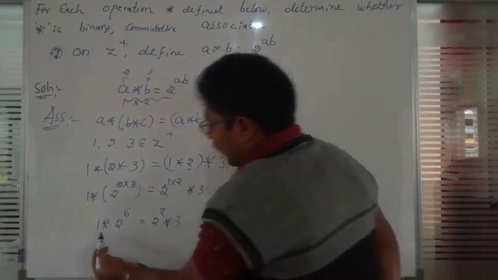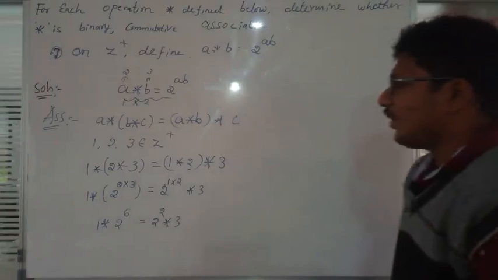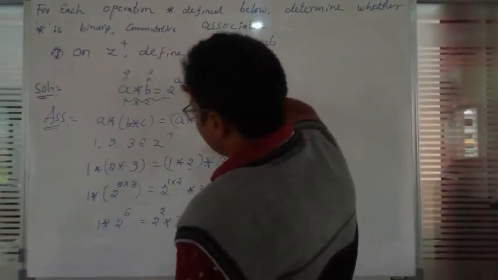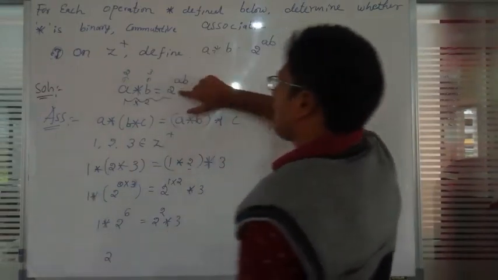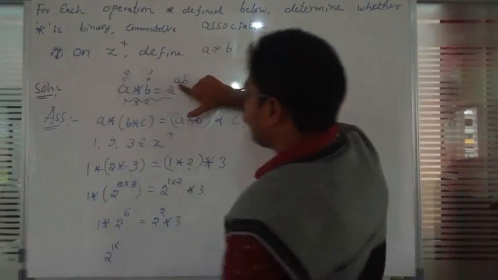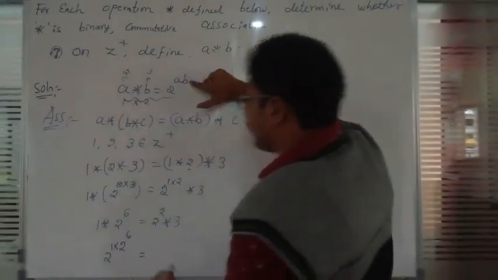So again we will operate in between these two values, using this definition. So what happens? A star B is equal to 2 raised to AB. So 2 raised to, what is A? A is 1. What is B? 2 raised to 6. Okay.